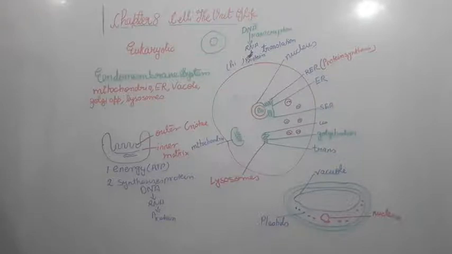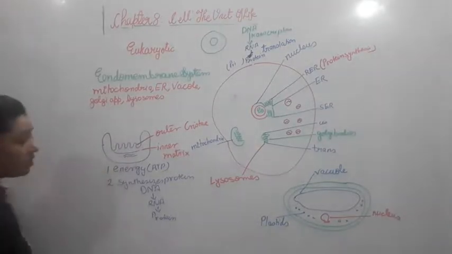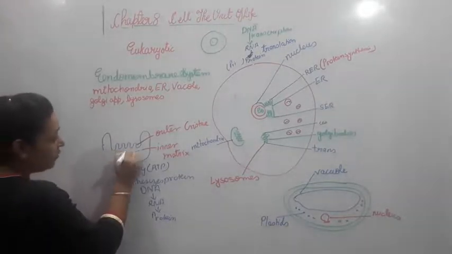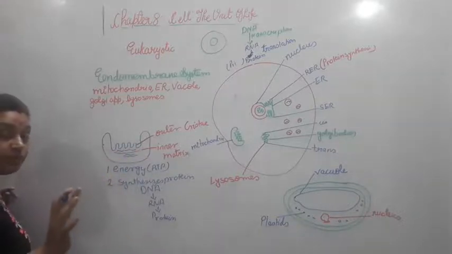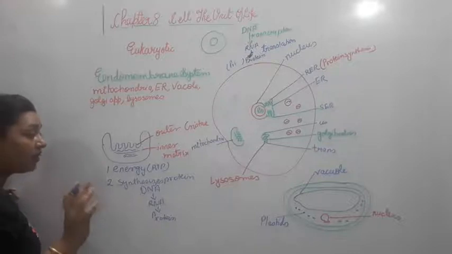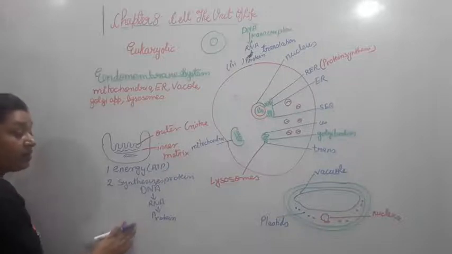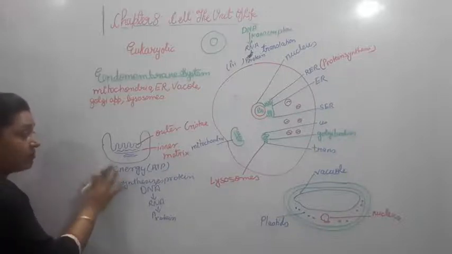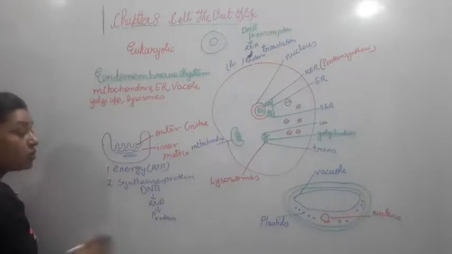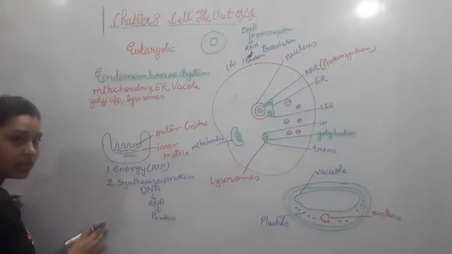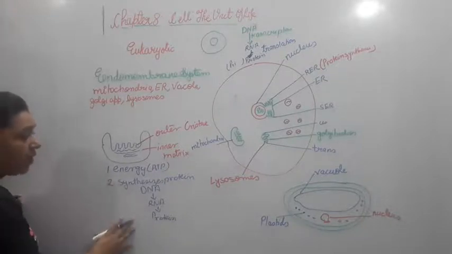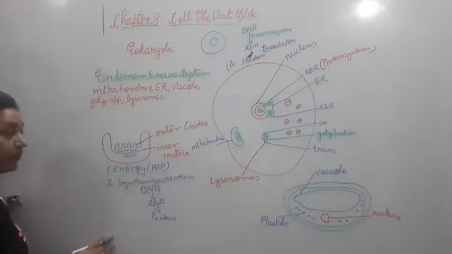Now let us see further. This mitochondria is also responsible for the electron transport system. Why electron transport system? Because inside over here a lot of enzymes are made. How come enzymes are made? Of course, when DNA, RNA and protein are doing their work, a lot of enzymes will be required as the byproduct inside the mitochondria. So all that goes through the electron transport system. Further, we will see what the electron transport system is in our next video. So for now, the electron transport system is done over here. So this is all